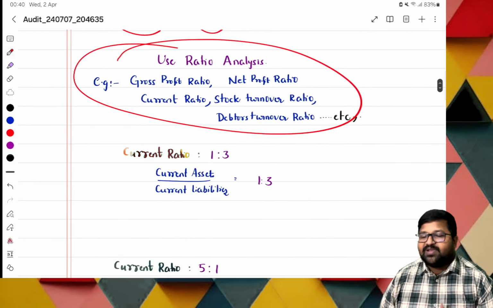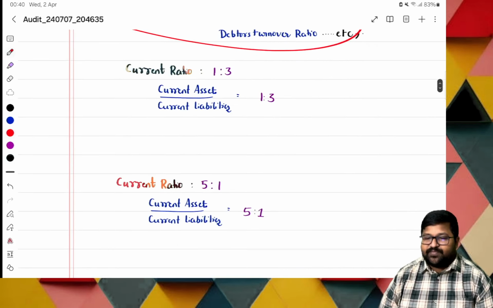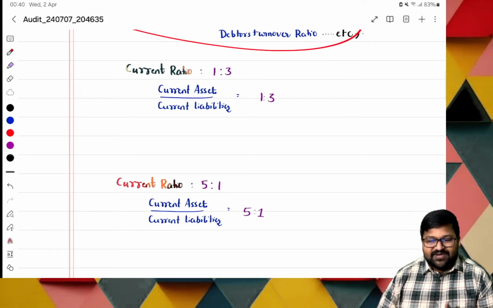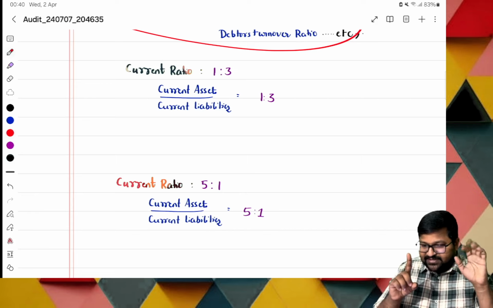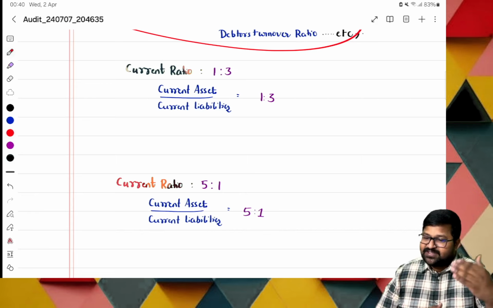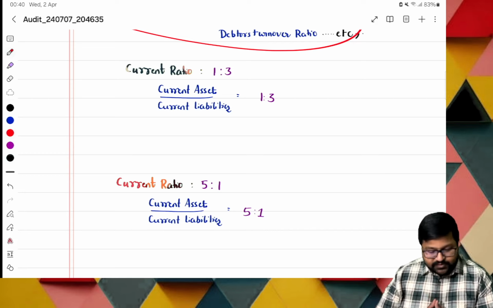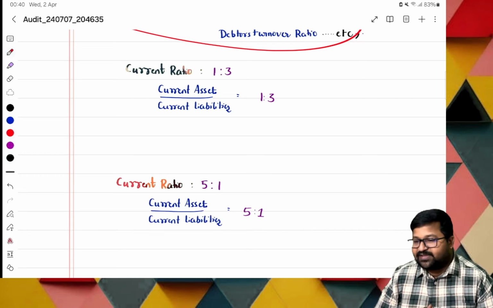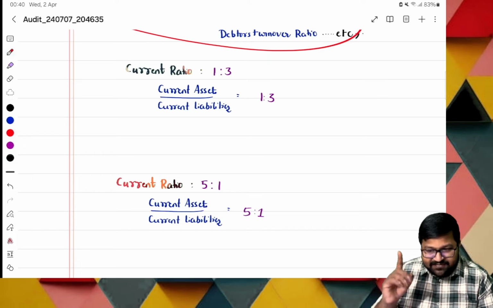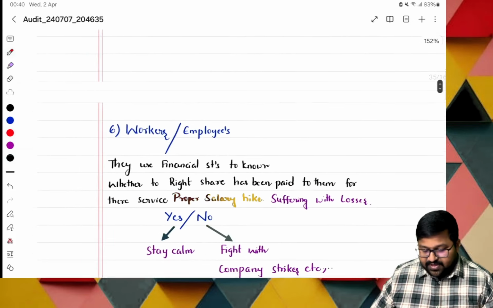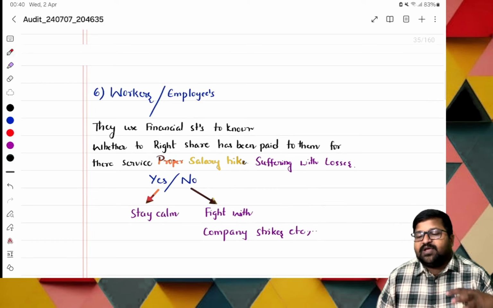For example, there is a current ratio of 1:3. Is it good? Or a current ratio of 5:1, which is good? 5:1 is better because for 1 rupee of liability, we have 5 rupees to repay it. In the first case, for 3 rupees of liability, we have only 1 rupee. It's risky. So they may make some sort of analysis. And for making this analysis, what is required? Again, financial statements.